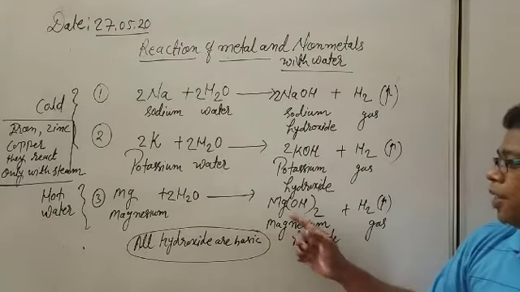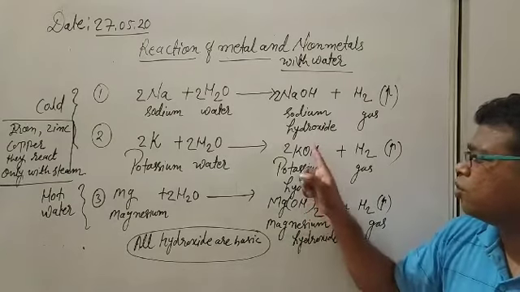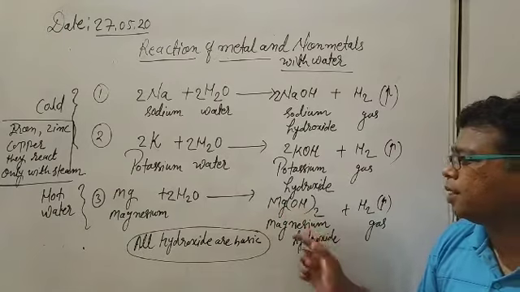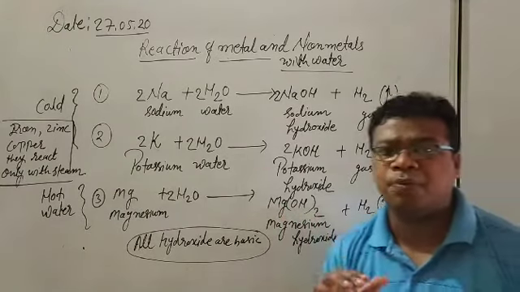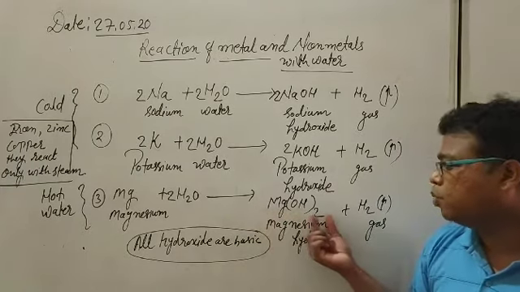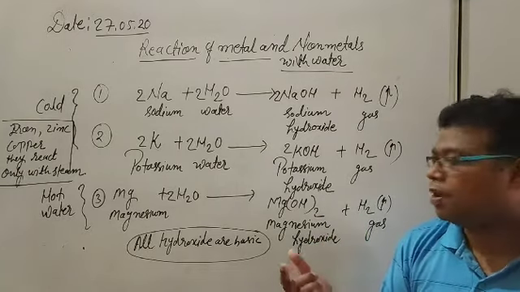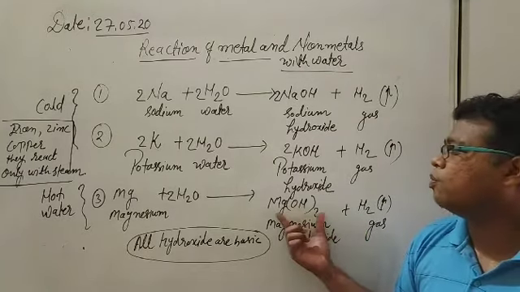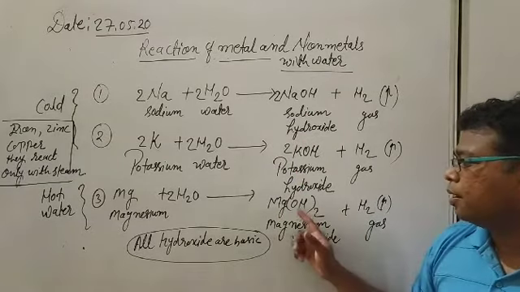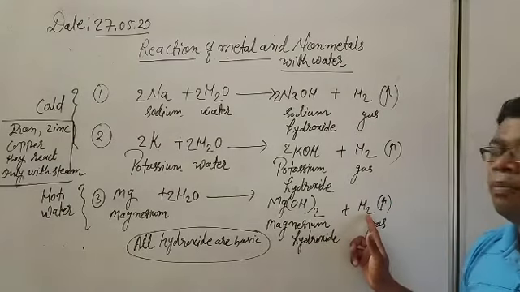What is the formula for magnesium hydroxide? Mg(OH)2. Here you need not be confused: here KOH, here NaOH, and here Mg(OH)2. This compound depends upon the valency. The valency of magnesium is 2 here, that's why 2 will come here. You will understand that in higher classes. Here you have to directly learn the formula. KOH is potassium hydroxide, NaOH is sodium hydroxide, Mg(OH)2 is magnesium hydroxide, and again hydrogen gas will come out.